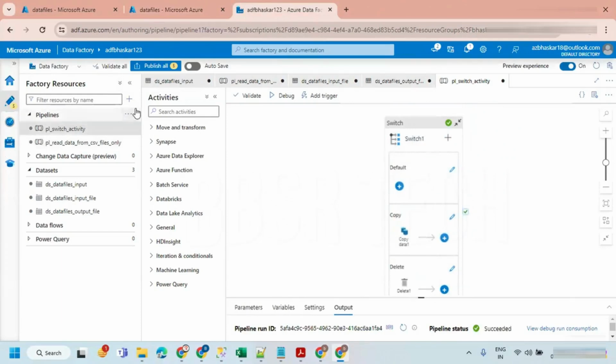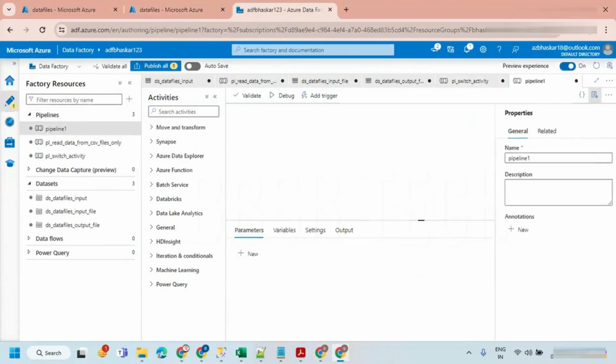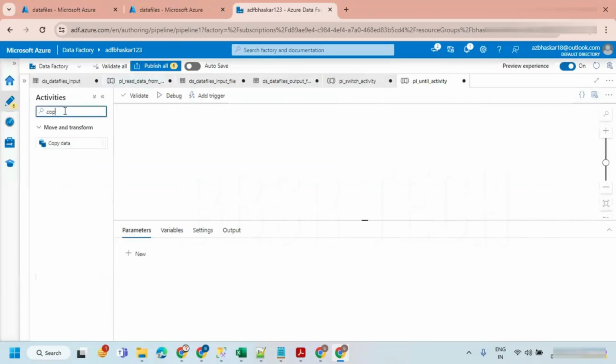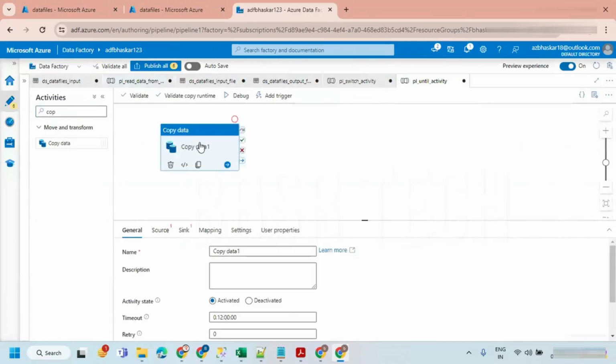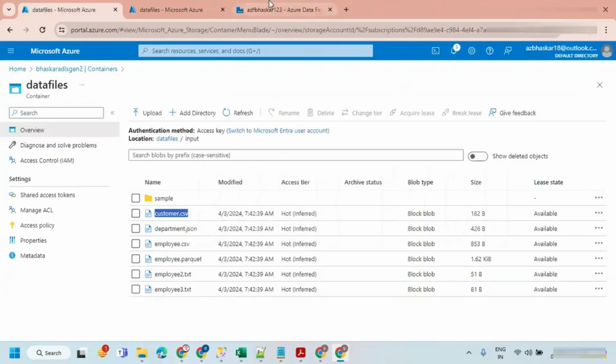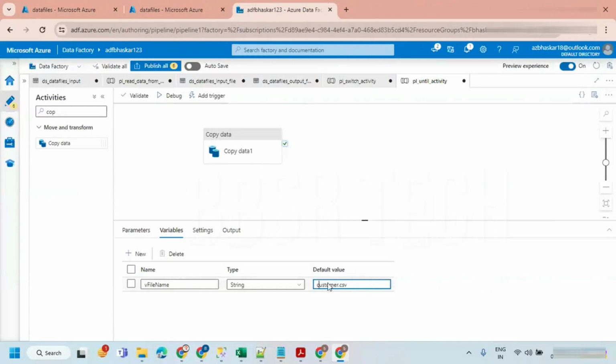let me create a new pipeline. Pipeline underscore until activity. Let's take a copy data. The copy data is expecting a source data set, right? I'm just going to create a variable here, variable file name, so that it works for any kind of file. Let's say customer.csv I'm taking. The name of the file is customer.csv. Let's keep this as lowercase.